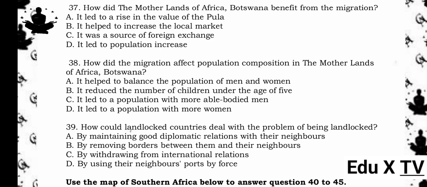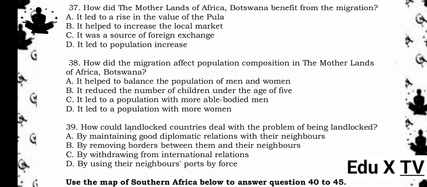The answer is D. It led to a population with more women. Reason being, since most men migrated to South Africa, Botswana was left with more women, children, and the elderly, changing the gender and age composition of the population.